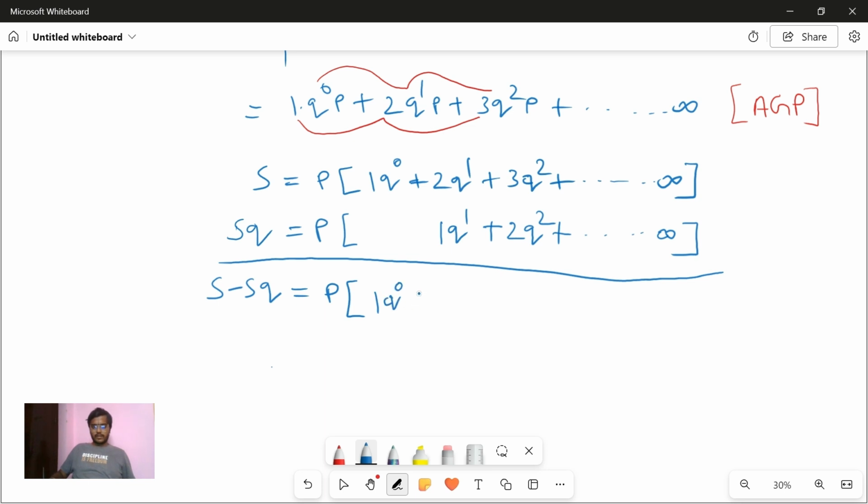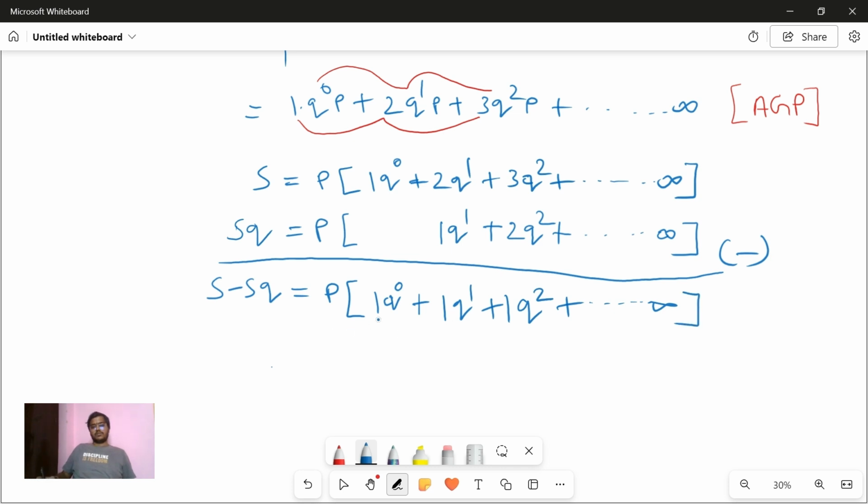Now plus 2q power 1 minus 1q, which is 1q power 1. Now 3q square minus 2q square will be 1q square. This will continue up to infinity.